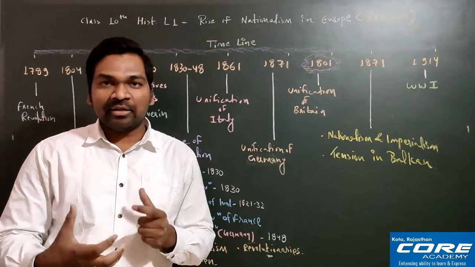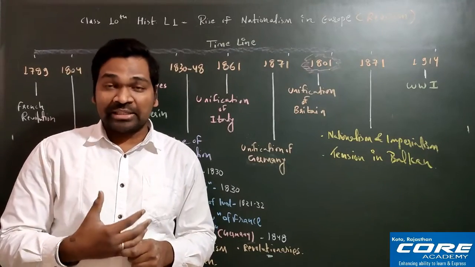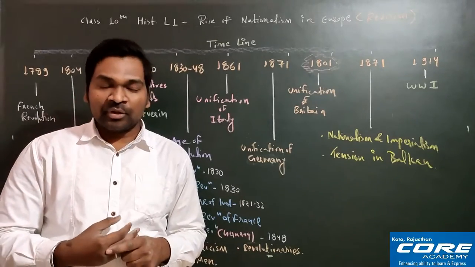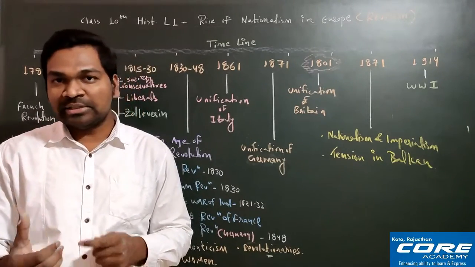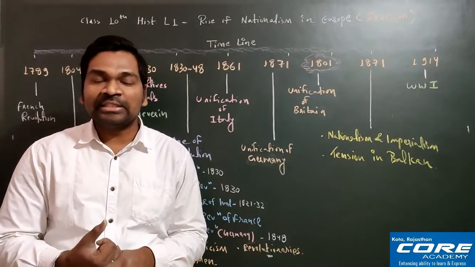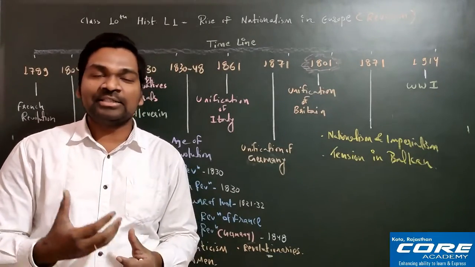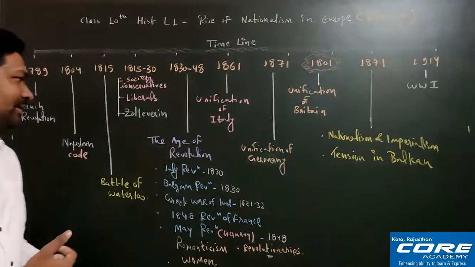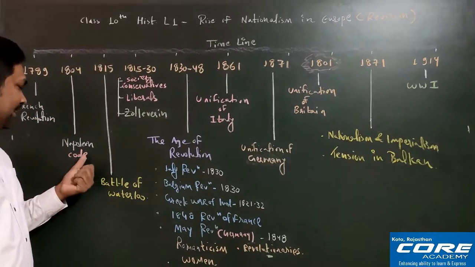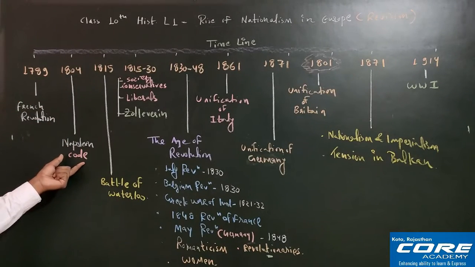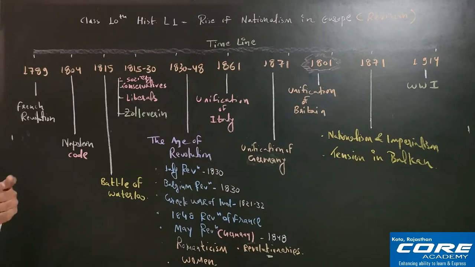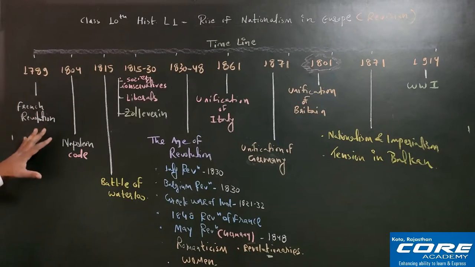Finally in 1804 he declared himself the emperor of France, and he also brought many rules and regulations which are called the civil code. Why? Because the citizens will follow it. It is also known as the Napoleonic code, because Napoleon introduced it when he did all these things in 1804. You can see here, 1804, I have written that the Napoleonic code was launched by Napoleon for the proper management of the country.